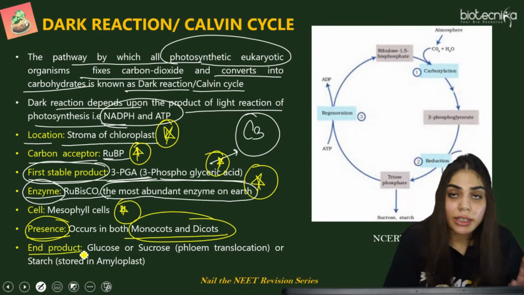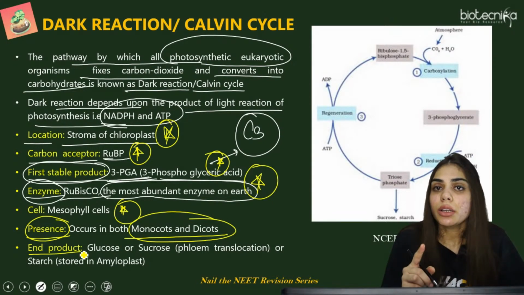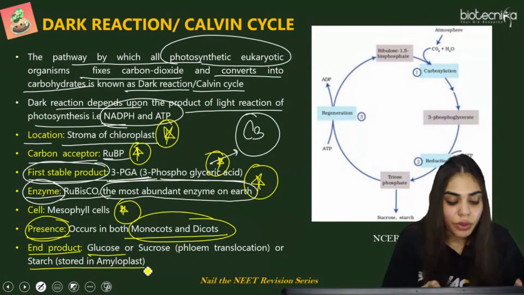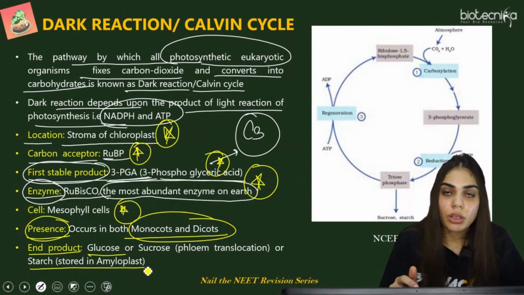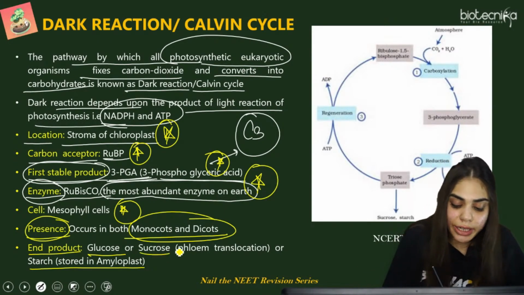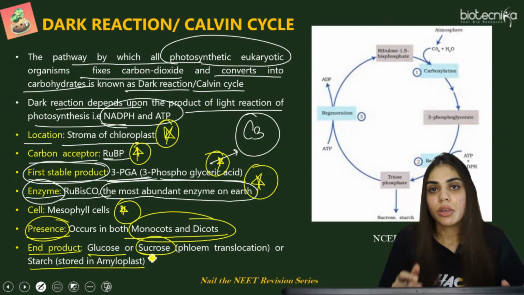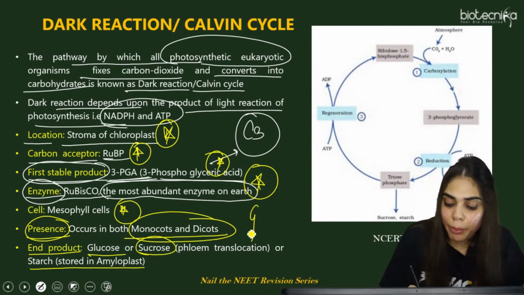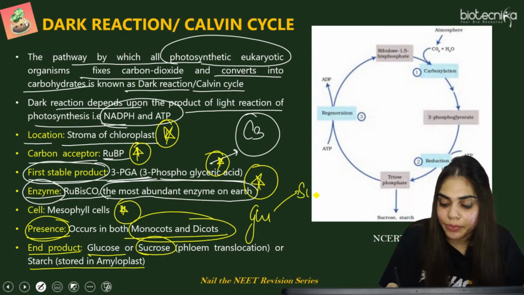What is the end product? At the end, we'll get glucose molecule that will be stored in the form of starch in amyloplast, or if it is translocating in phloem, it will translocate in the form of sucrose. So glucose will form starch or sucrose depending upon the requirement.